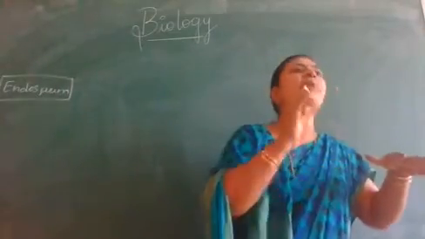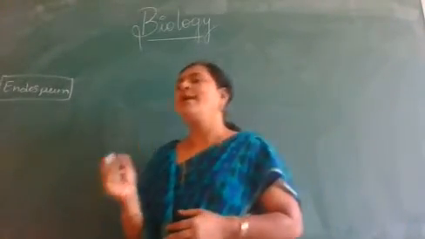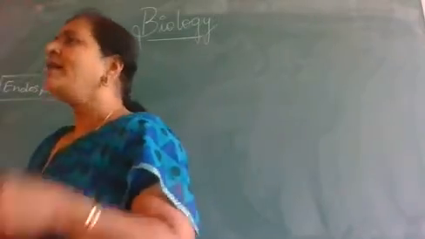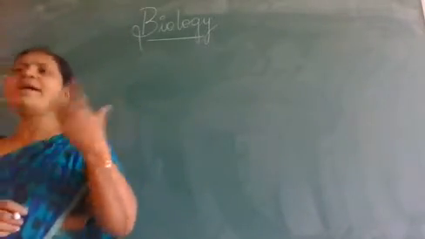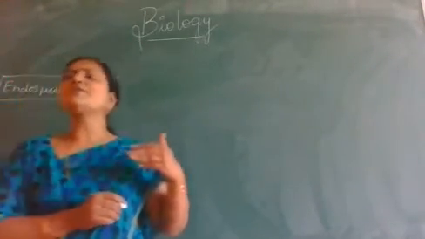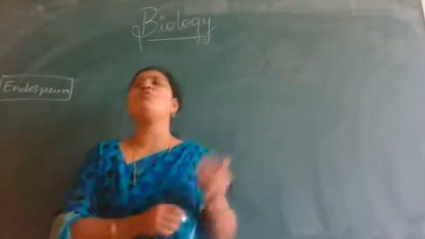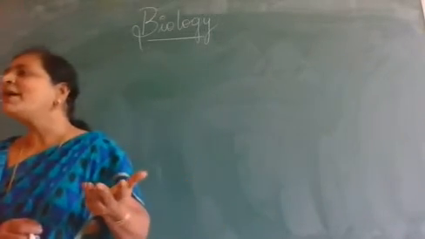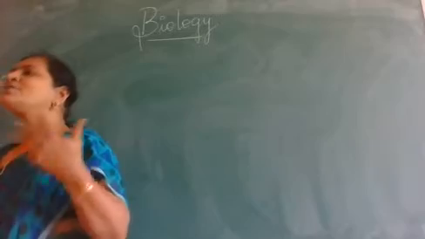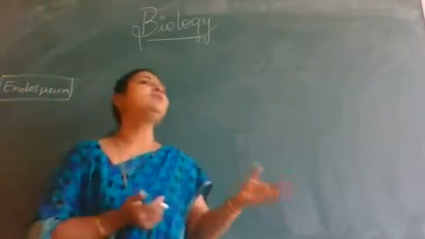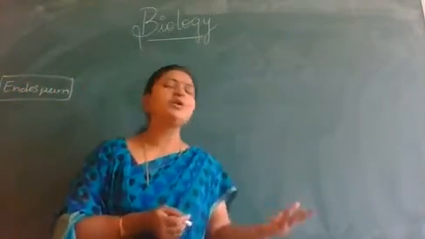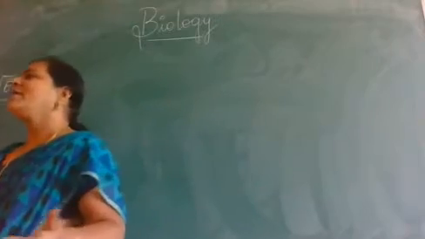As we know, the PEN stored with plenty of reserve food material develops into endosperm. This endosperm gives the assurance for the development of the embryo, because it acts as a nutritive or nourishing tissue for the development of the embryo from the zygote.